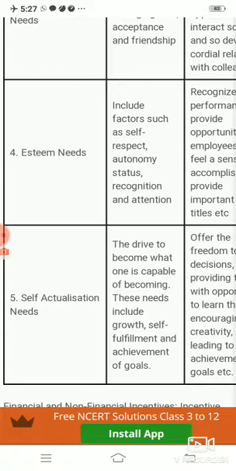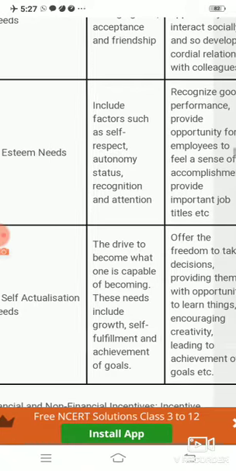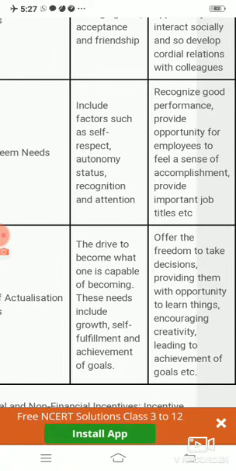Now, what do employees desire here? Employees desire recognition of good performance, opportunity to feel a sense of accomplishment, and important job titles. It means employees require respect from the organization, and desire recognition and attention from the organization.